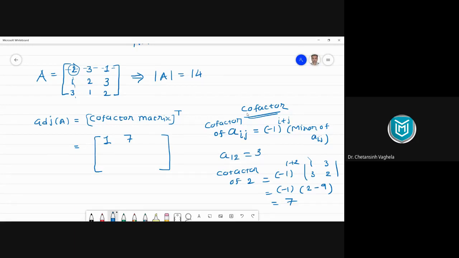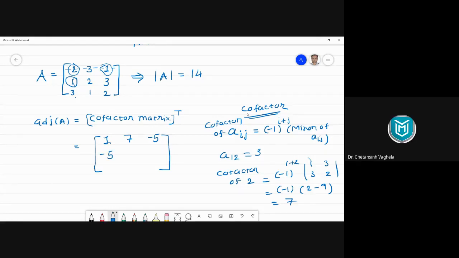So for the rest of the elements, please tell me what are your cofactors. One by one, every student has to try. अलग-अलग student को मुझे बताना है cofactor. So for the third one, इस one के लिए कौन बताएगा? What is the cofactor of this element? Minus 5. Yes, I think it is correct. It is minus 5. Now for the next element, second row and first column, minus 5.